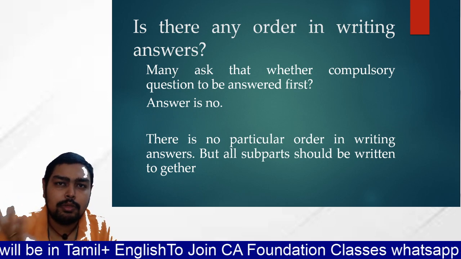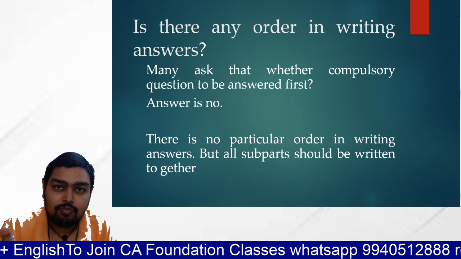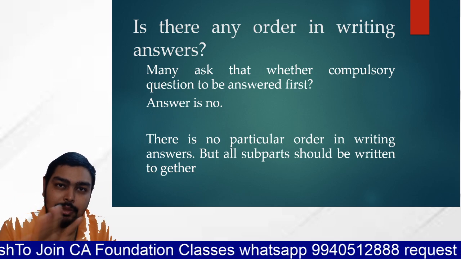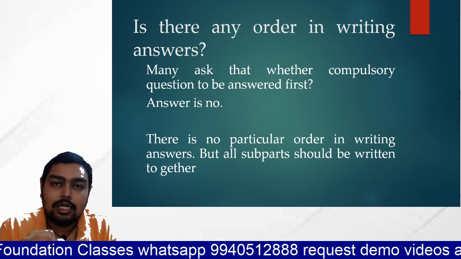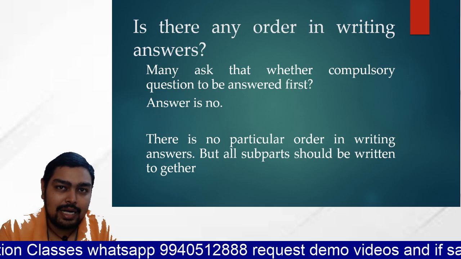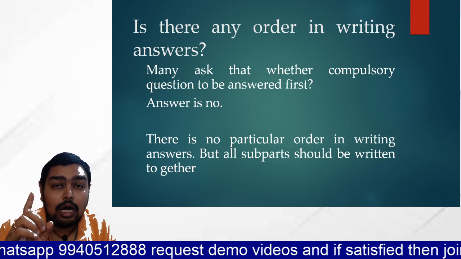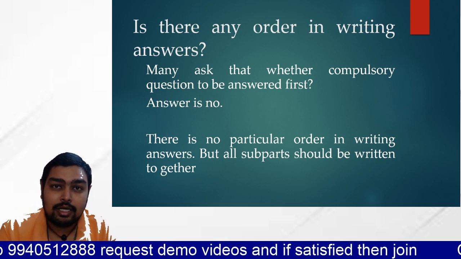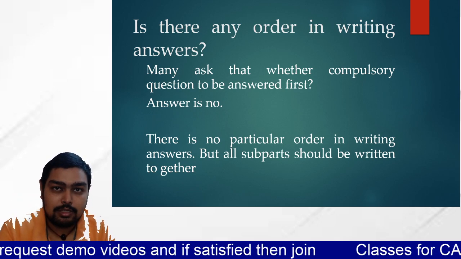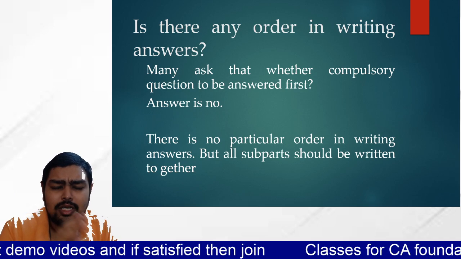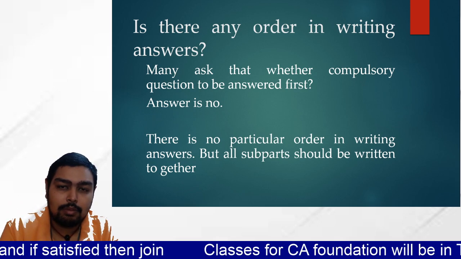You can write question number 2 or question number 3, but complete all the subparts of that question simultaneously, like 3A, B, C. If you completed 3A and B but don't know C, either leave one page and come back later, or if you forgot to write 3C, write it at the end. Put the question number both at the top as well as in the side margin. There is no particular way of answering. You can answer in any way, but make sure all the subparts are completed.